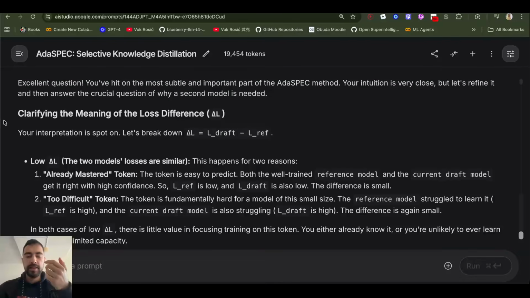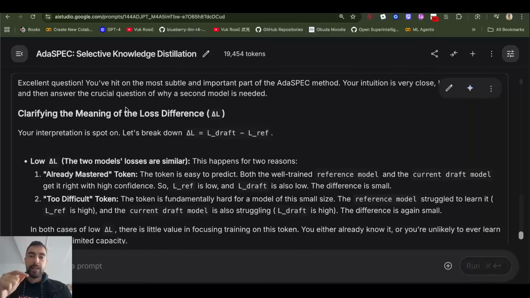So this is how we will find which token is in which group. We can take the loss. In this case, we will calculate it as the probability divergence between this reference small model and the big model. What I mean is, if for this token the big model has one probability, but the small model has a very different probability, that is a difficult token for the small reference model to learn. Their probabilities are very divergent, so it's difficult, it doesn't know what to do. So that's a difficult token.